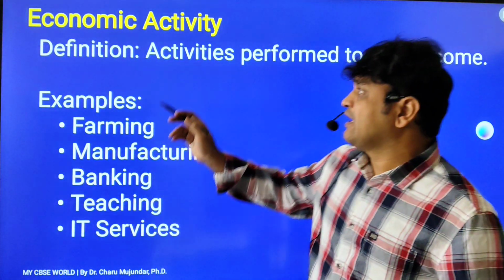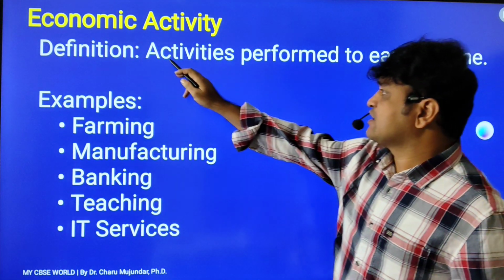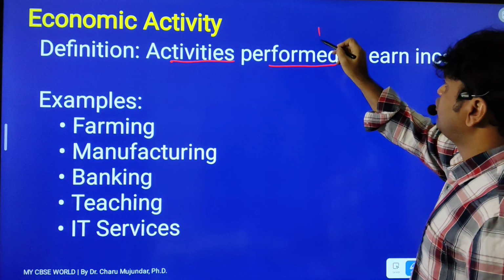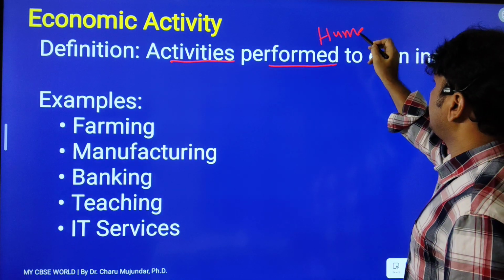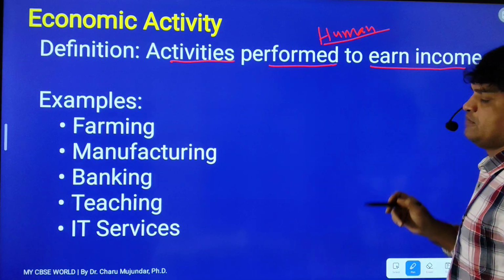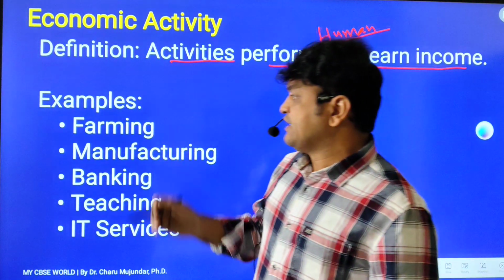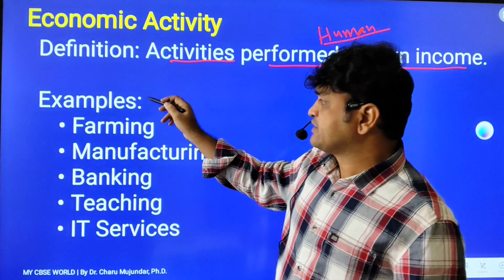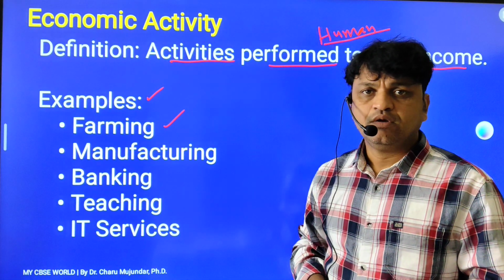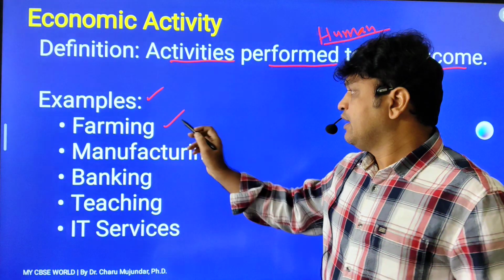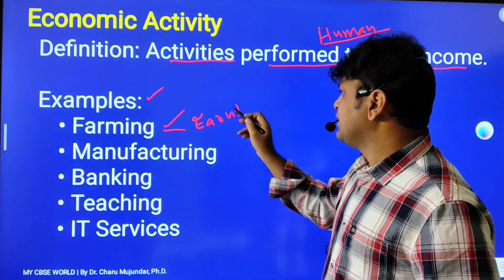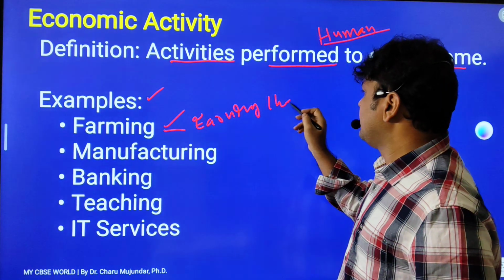So finally we can say economic activities are performed by humans to earn income. For example, farming. Most of the farmers do farming, through which the farmer is earning income.